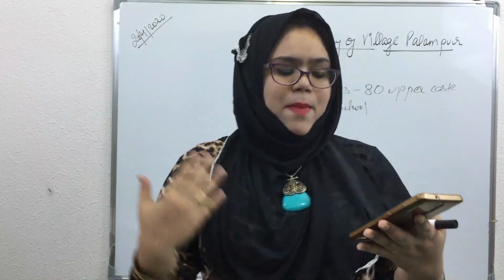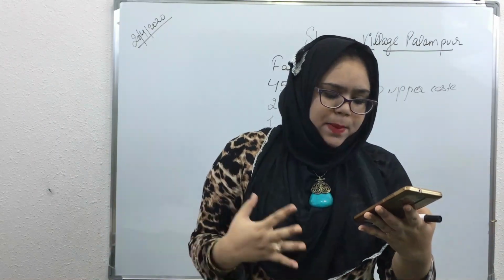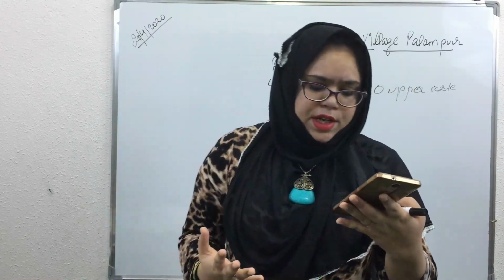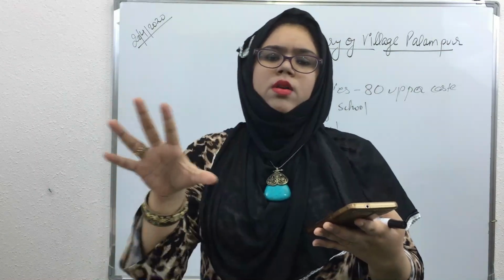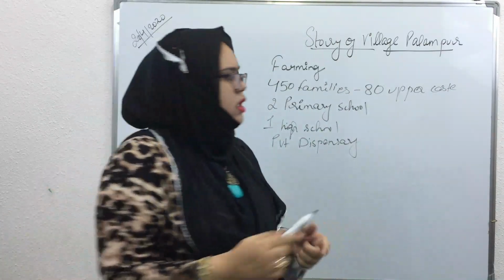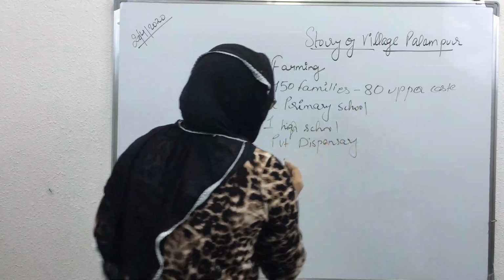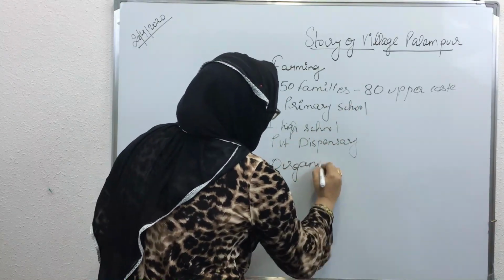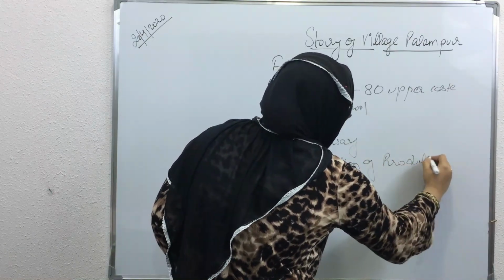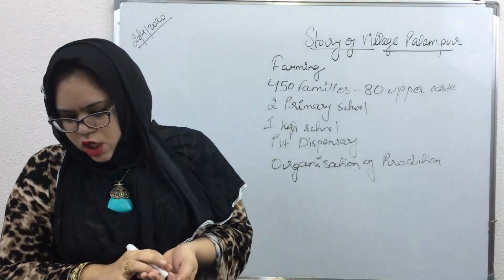Now, as we know that this is an imaginary story, the people in Palampur are not only involved in farming activities, but they are also involved in other production activities, and they are doing other small scale works, like working in the manufacturing industry, in the transport sector, shopkeeping, etc. That is also work that the people in Palampur are doing. Now the very important topic which we are going to start in this chapter is the organization of production. Now, what is the meaning of organization of production?